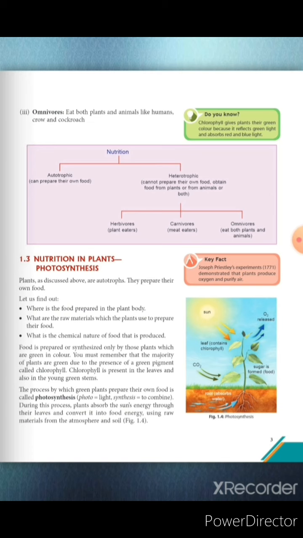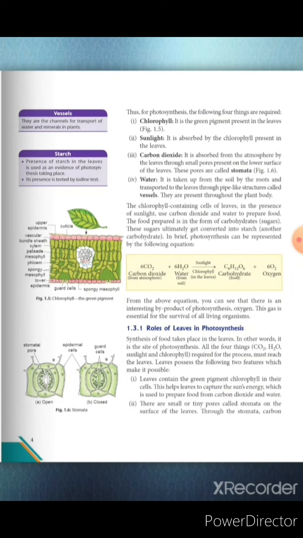Now nutrition in plants. First the thing is photosynthesis. Photosynthesis is a process by which green plants prepare their own food. During this process, plants absorb the sun's energy through their leaves and convert that energy into food energy by using raw materials from the atmosphere and soil.